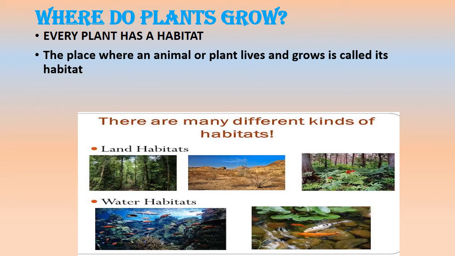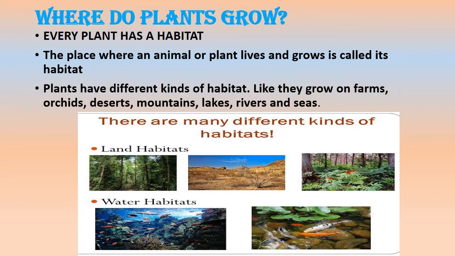So the place where an animal or plant lives and grows is called its habitat. Plants have different kinds of habitat, like they can grow on farms, orchards, deserts, mountains, lakes, rivers and seas. In this picture you can see different kinds of habitats: land habitats and water habitats.